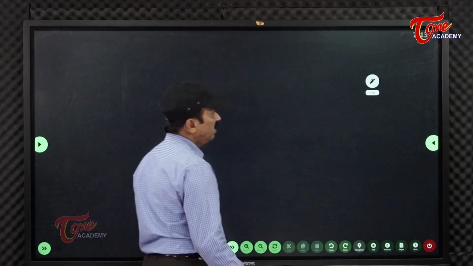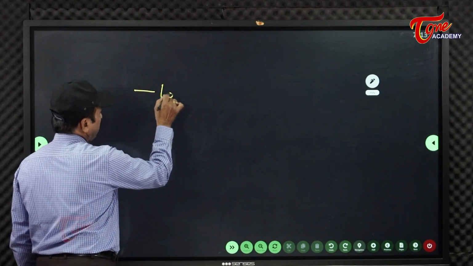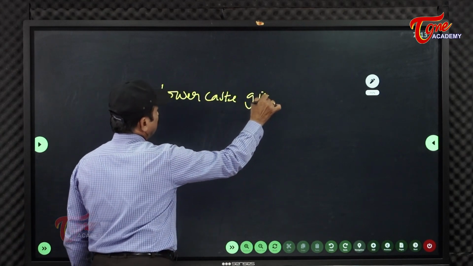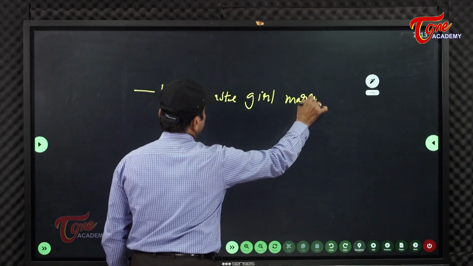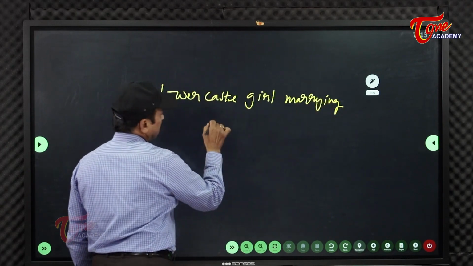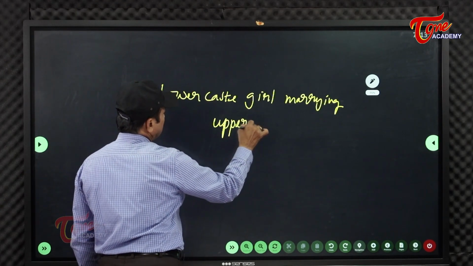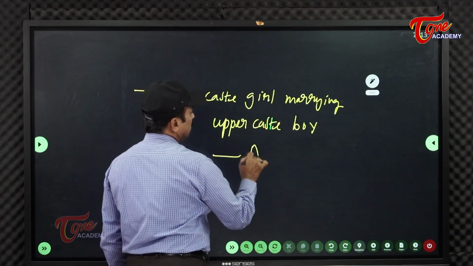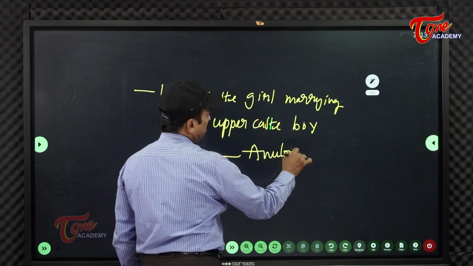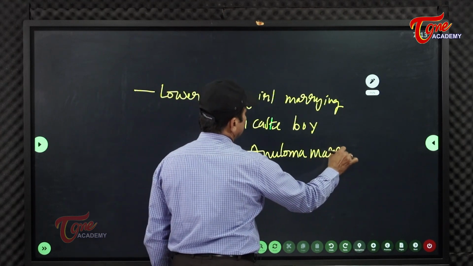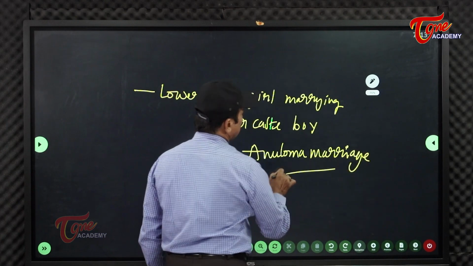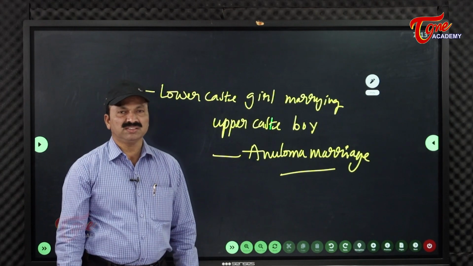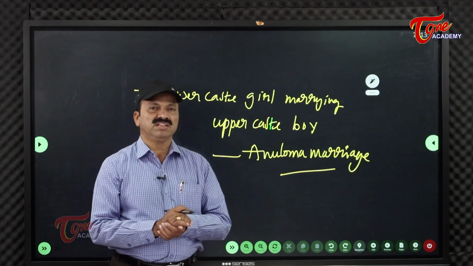One is pratiloma, and a lower caste girl marrying an upper caste boy is called anuloma marriage. So that's one of the things which happened in the period of the Satavahanas. These intercaste marriages also existed, and women were respected well in the society.